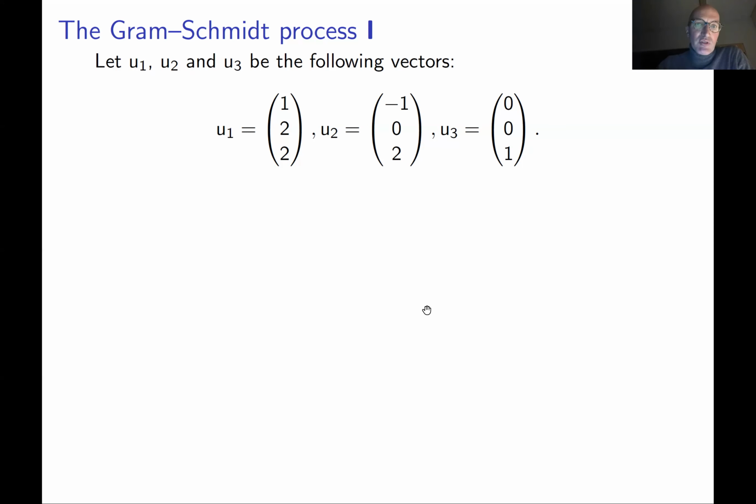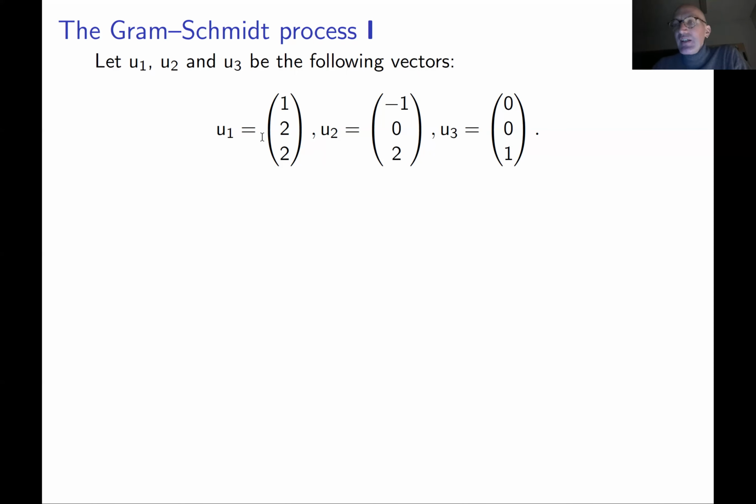So let me just take three vectors in R3. One can check that they form a basis. We're not going to do this. Let's just trust it. Now you want to find an orthonormal basis of R3.